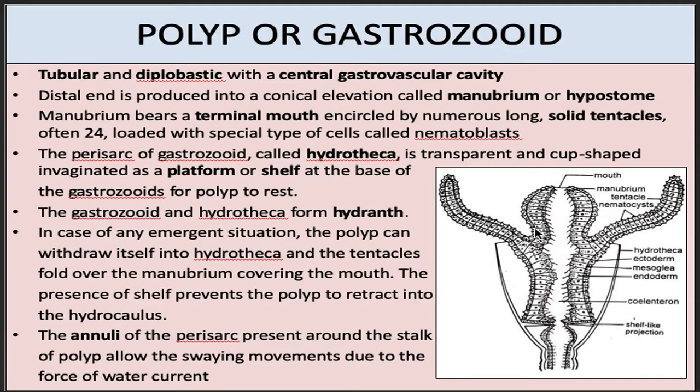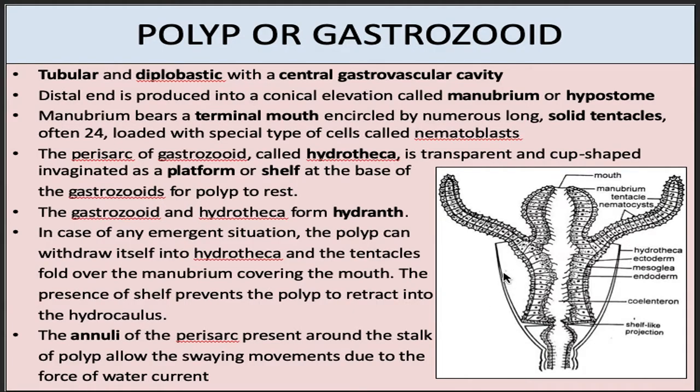Distal end of polyp is produced into a conical elevation which is called as manubrium or hypostome. The manubrium bears a terminal mouth which is encircled by numerous long solid tentacles which are often 24 in number. They are loaded with special type of cells, nematoblasts, and the nematoblasts on tentacles are found in groups. Those are known as annular batteries.